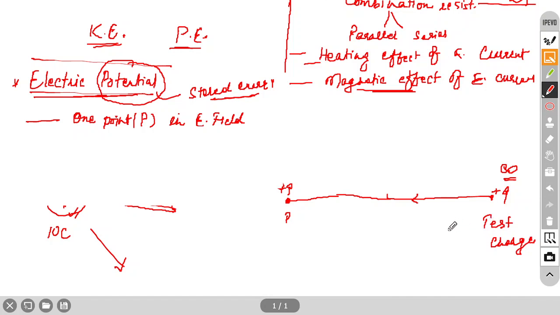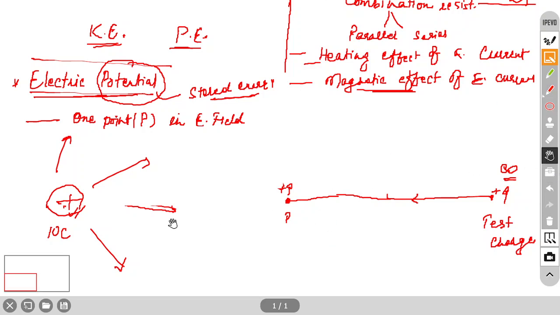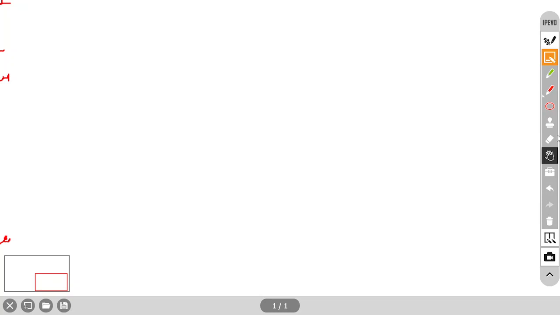So what were we discussing? Okay, so this positive charge. You have to go against this force. So what will happen? You have to do some work, and that work will be stored in this charge. I think you have done a similar condition in the gravity chapter, last year in 9th grade.